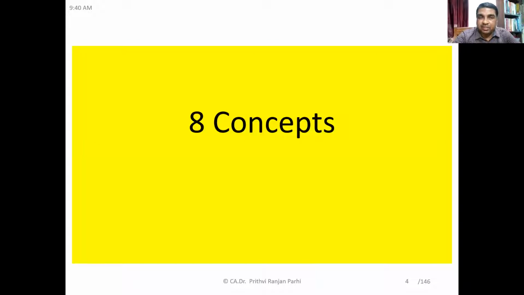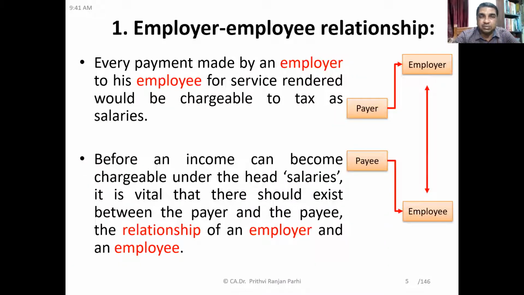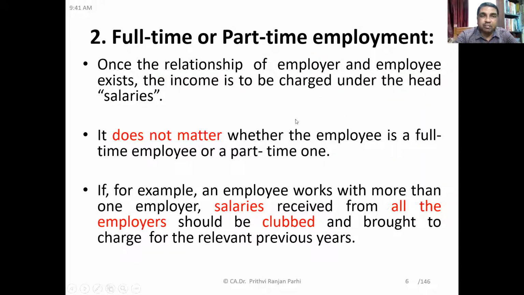Before starting the topic in the previous class, I had given you an introduction of these eight concepts. First of all, the employer-employee relationship is important for us. Then we understood that full-time or part-time employment doesn't matter. Both are employment, and salary received from part-time employment is also taxed under the head salary.